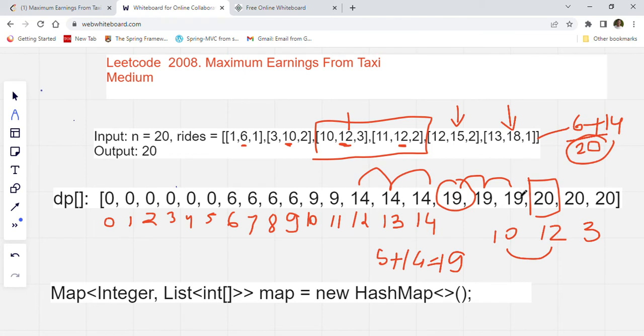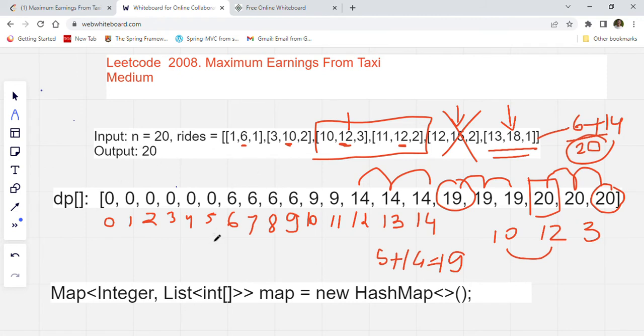Because 20 is better than 19, which means in other terms that we are going to choose this passenger and we are going to ignore this passenger. This is what it means in reality. So we'll choose this passenger, pick up 20, it will get carried over, and this end will give us the result. So DP of n will give us the result and we'll just return that. So you got the idea how the DP solution works with this example. Once you understand this logic, then the Java solution is not that difficult.